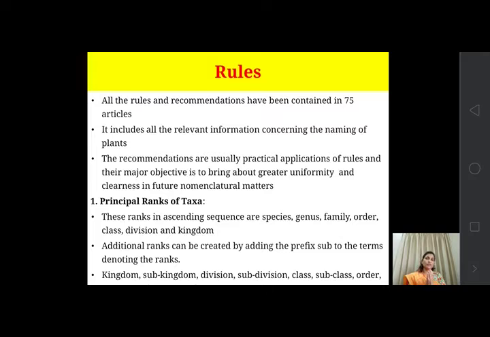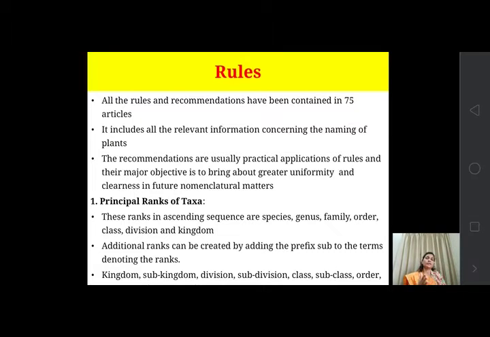Their major objective is greater uniformity and clearness in future nomenclatural matters. When something concrete is present, we take references from it, and on the basis of those references future study will be easy. For that the rules are there, and when we follow them there will be greater uniformity and clearness.